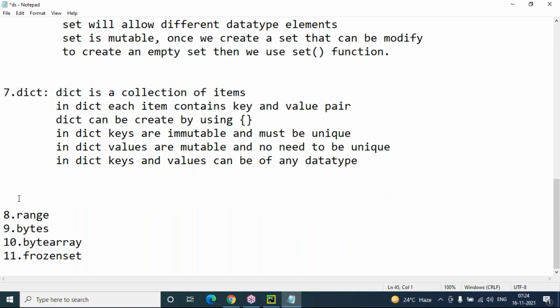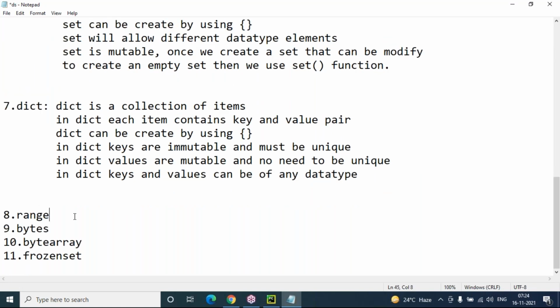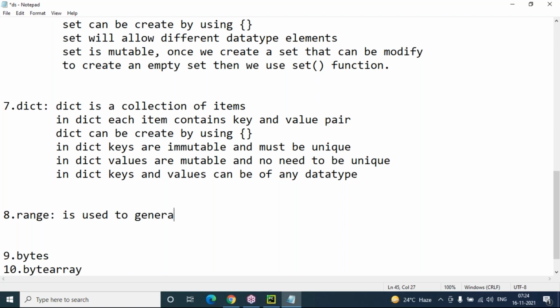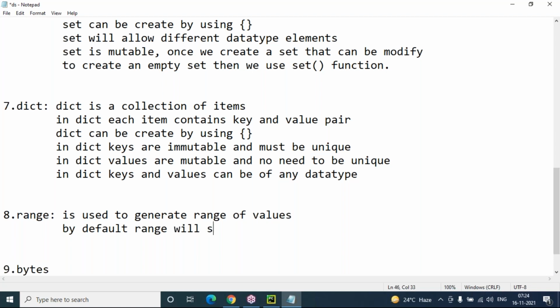And next, coming to the range. Range is used to generate range of values or sequence of values. Now when it comes to range, by default range will start from 0.